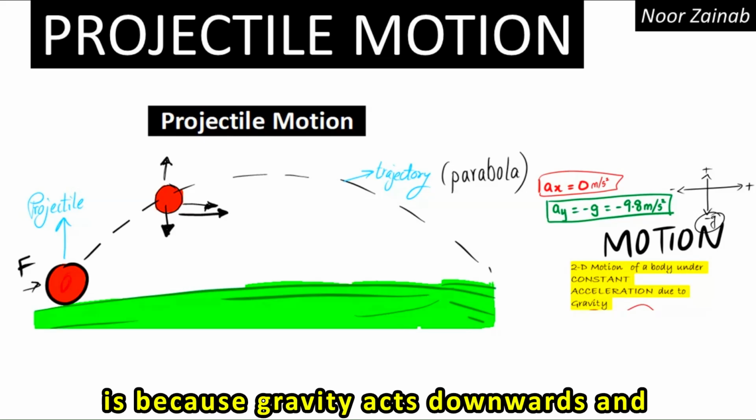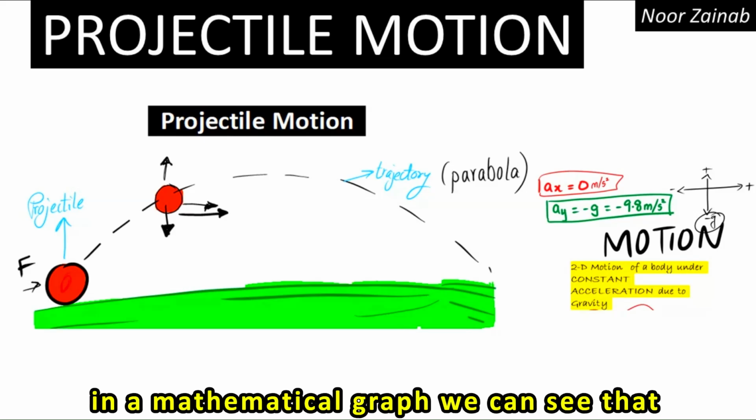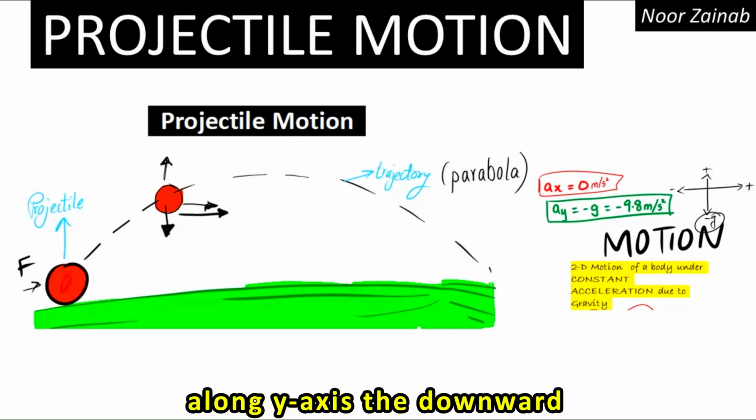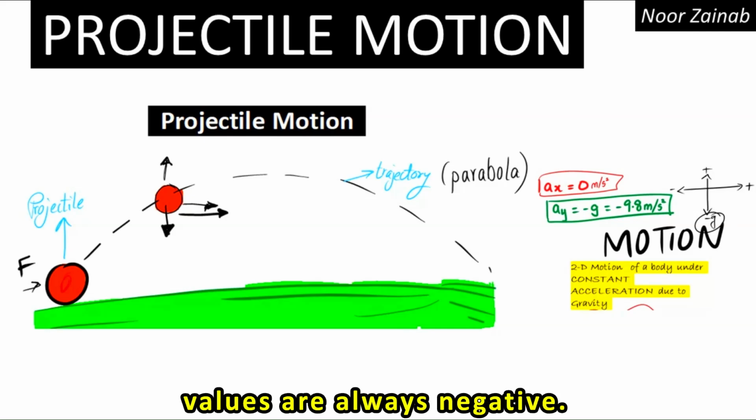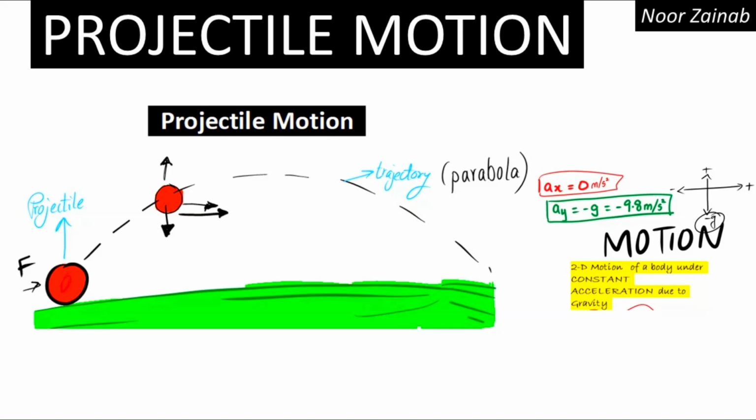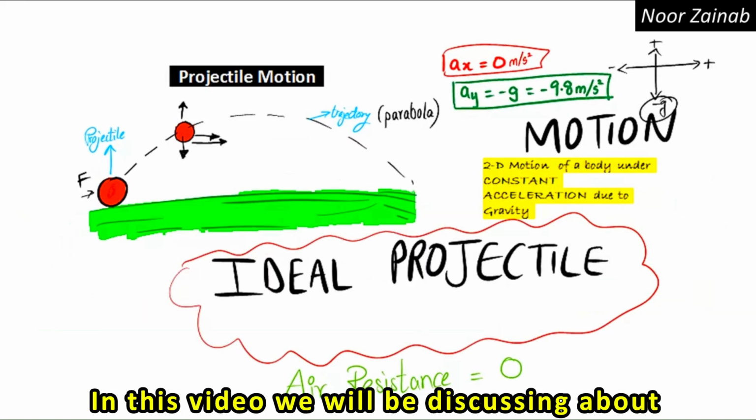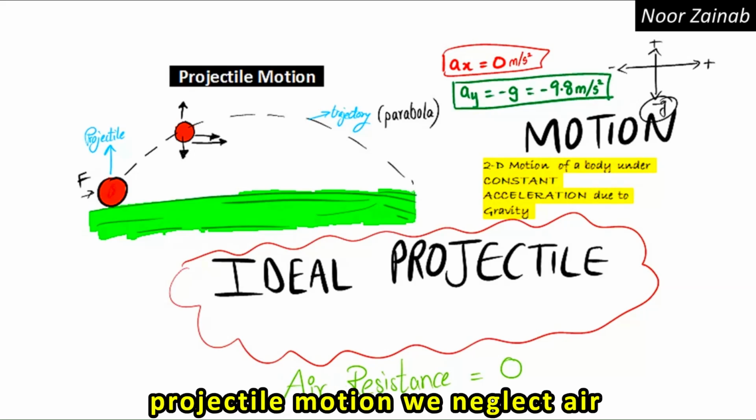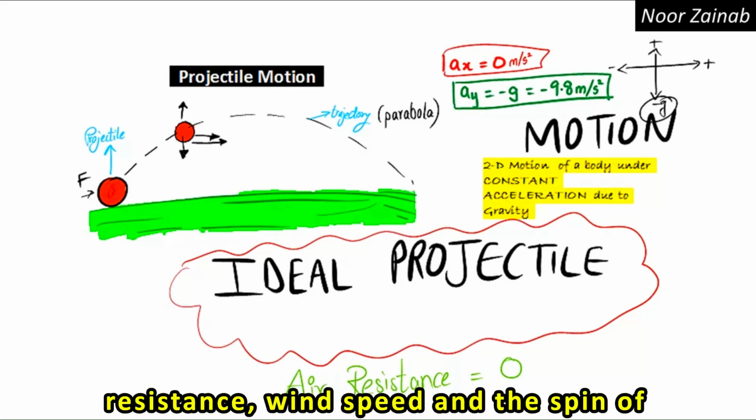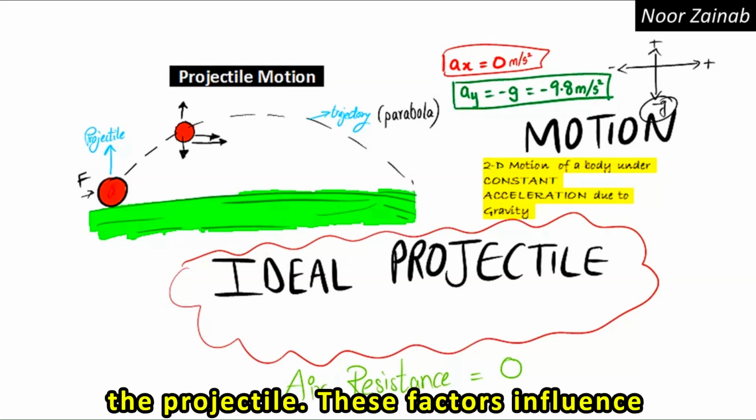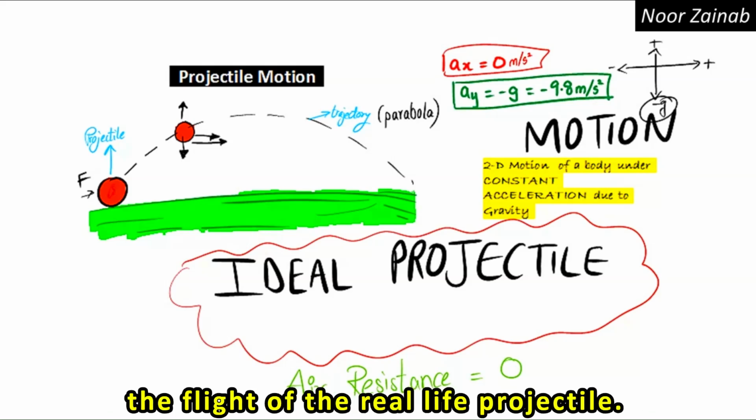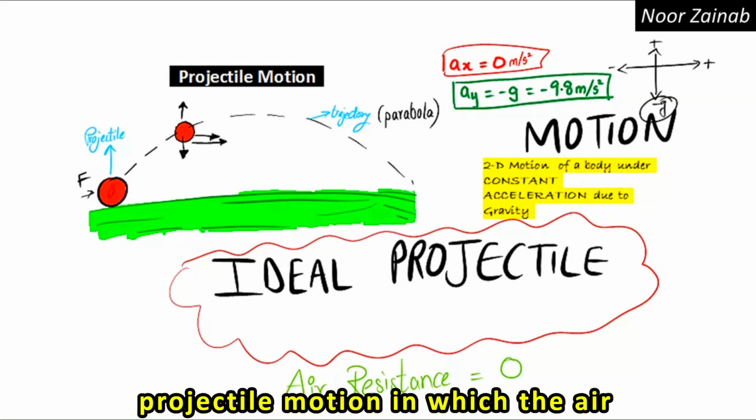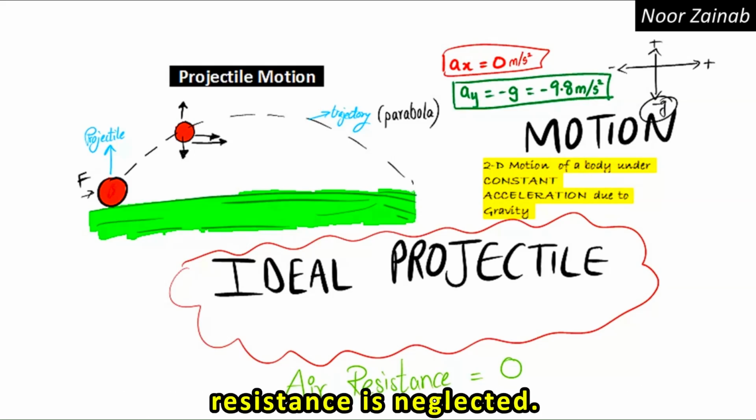This is because gravity acts downwards, and in a mathematical graph we can see that along the y-axis the downward values are always negative. In this video, we will be discussing ideal projectile motion. In ideal projectile motion, we neglect air resistance, wind speed, and the spin of the projectile. These factors influence the flight of a real-life projectile. So here we will only consider ideal projectile motion in which air resistance is neglected.